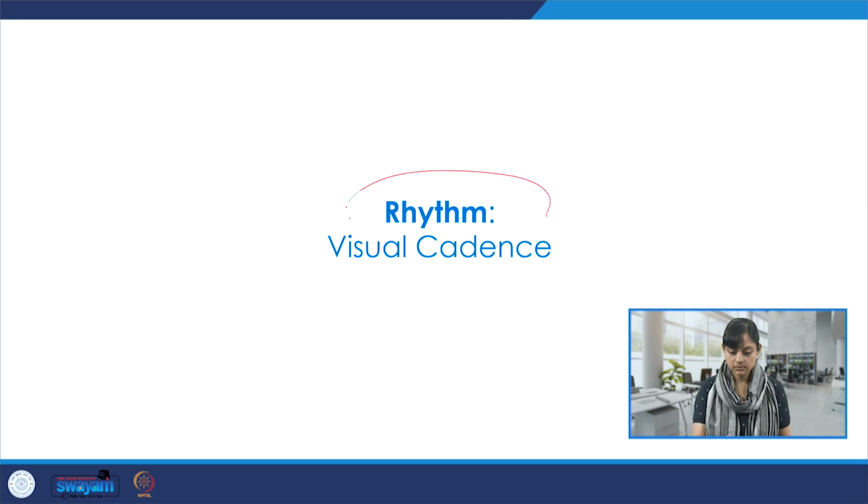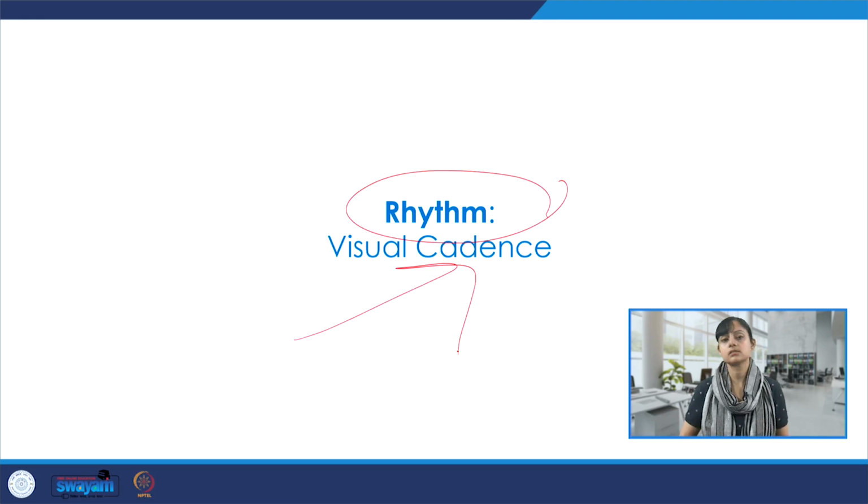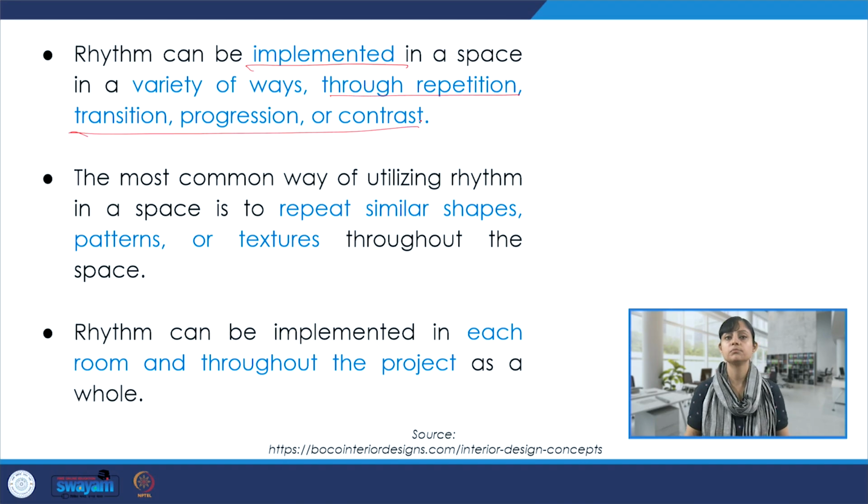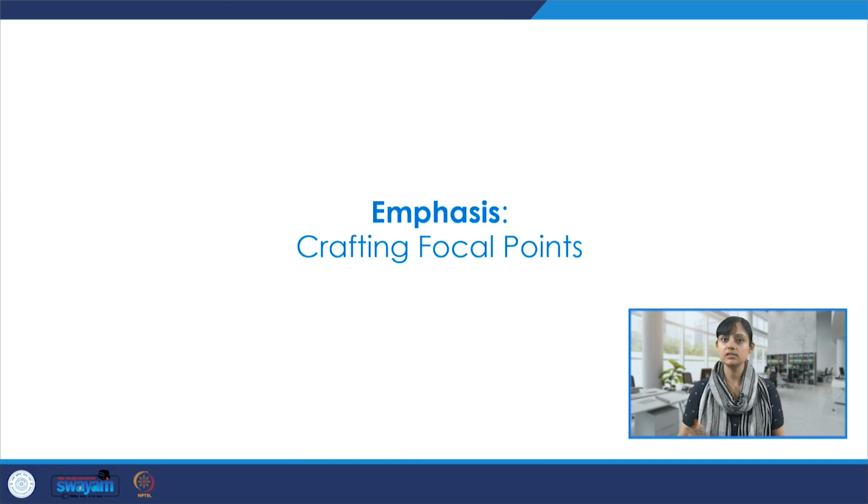Then there is rhythm, which is a sort of visual cadence, and it gives a very interesting vocabulary to projects. Rhythm can be implemented in a space in a variety of ways, and we could achieve it through repetition, transition, progression, or even contrast, by repeating similar shapes, patterns, or textures. It could also be done at a micro level within each room, or throughout the project. It depends on what the design is.